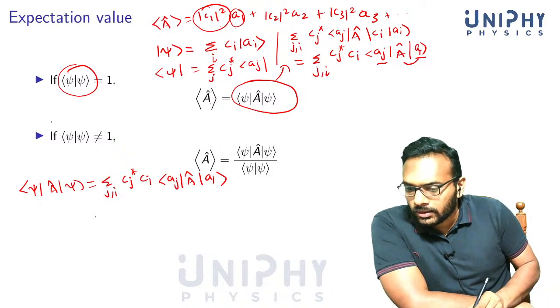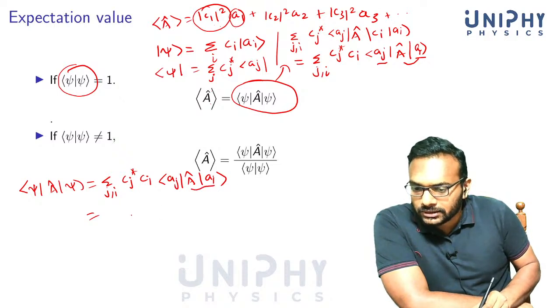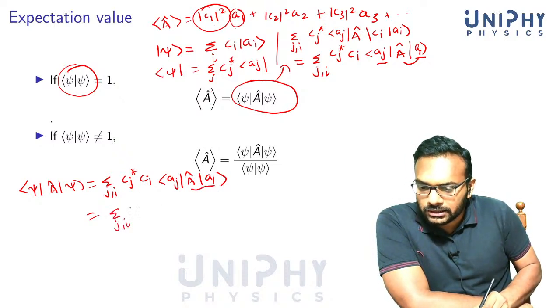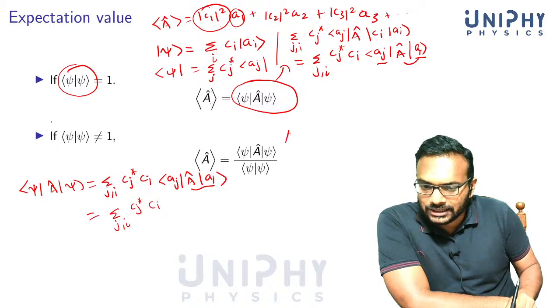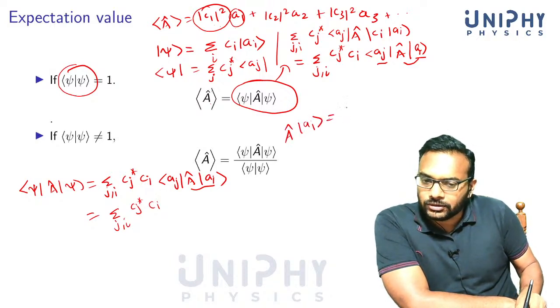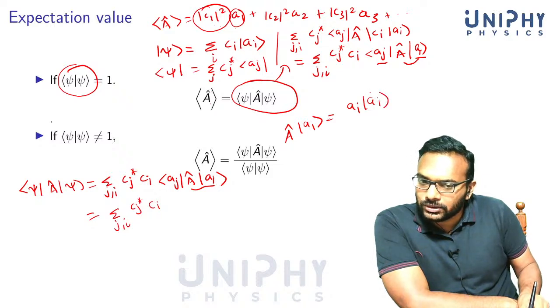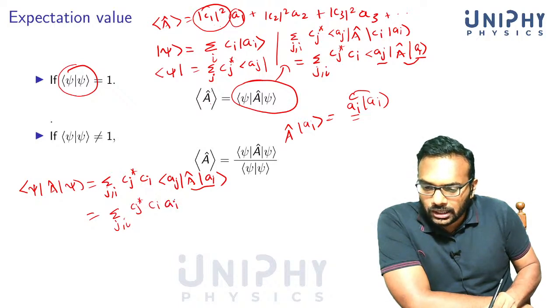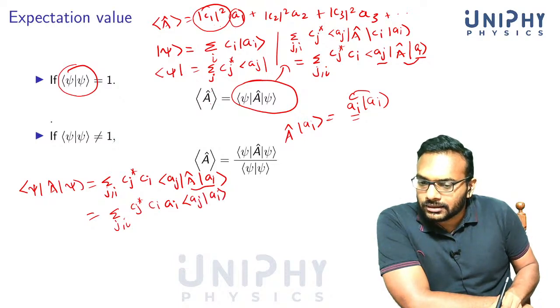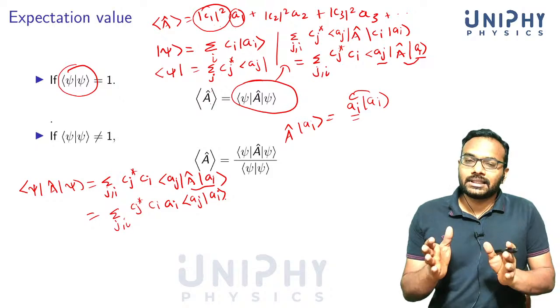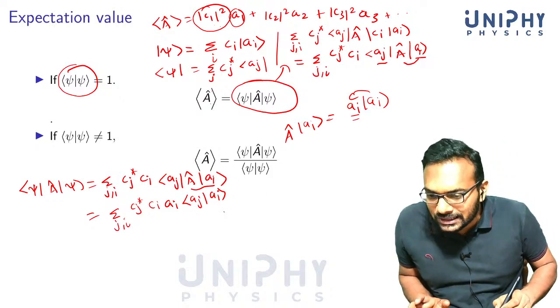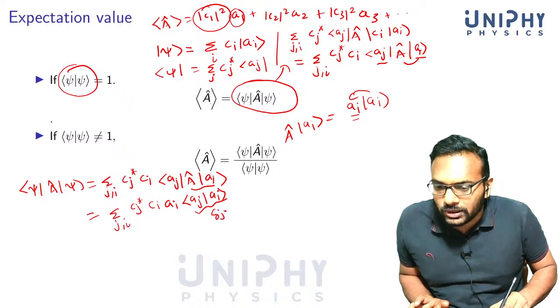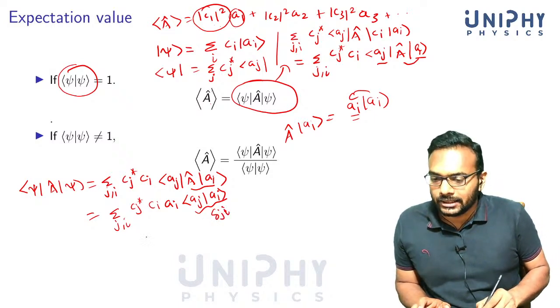Now you use the fact that this is an eigenvector, so you will get an eigenvalue, a real number. We use the fact that A cap |Ai> is equal to Ai |Ai>, because we are denoting the eigenvectors by the eigenvalue. So that Ai you can pull outside, and what you have is <Aj|Ai>. Now we use the fact that the eigenvectors of the Hermitian operator form an orthonormal set, which means that this is delta ji, the Kronecker delta.